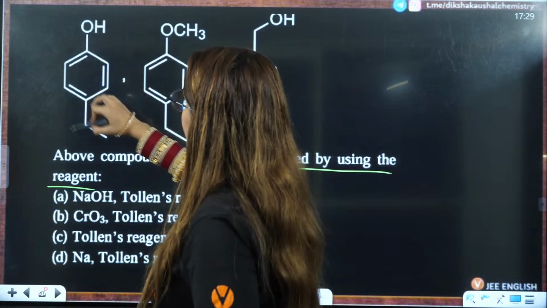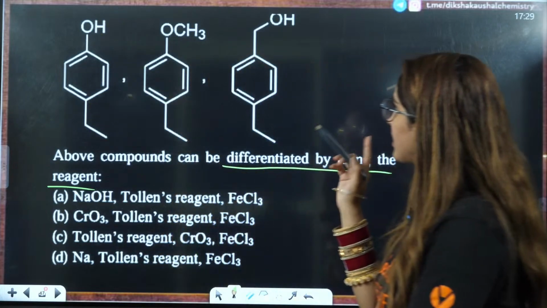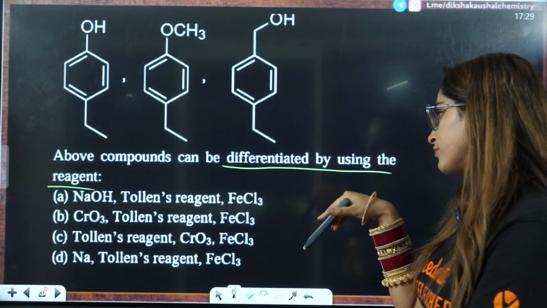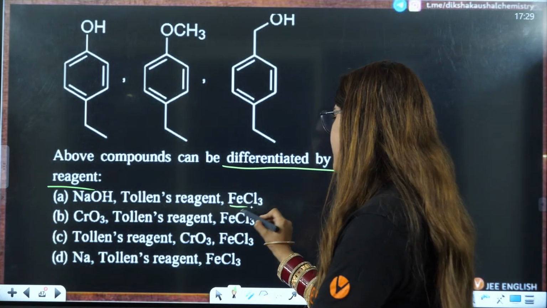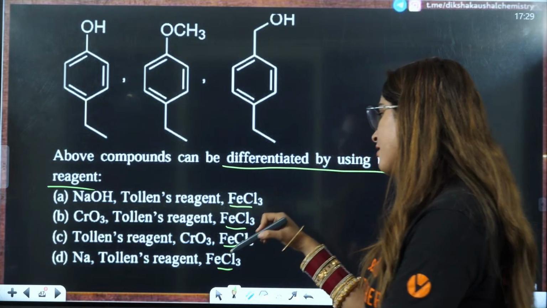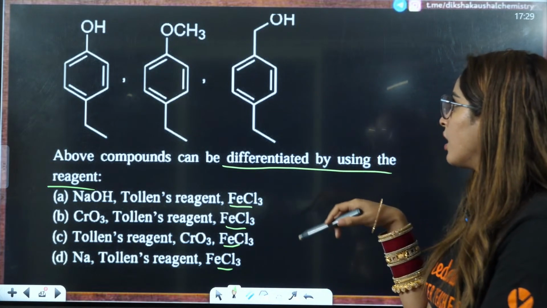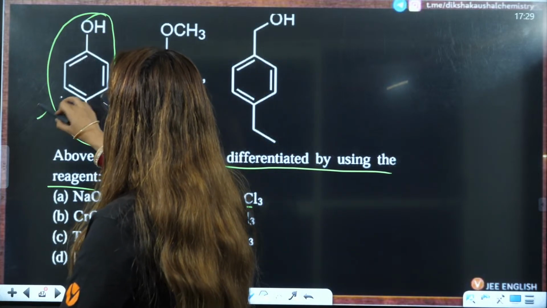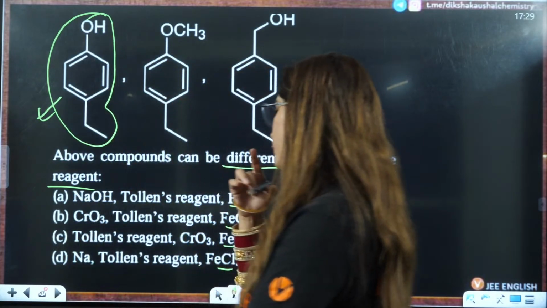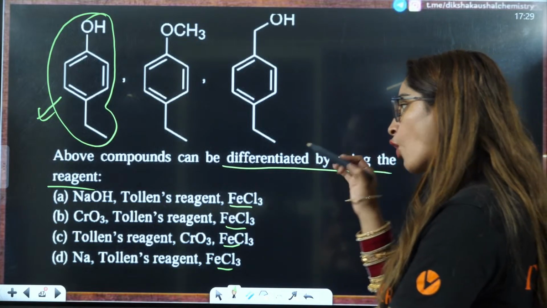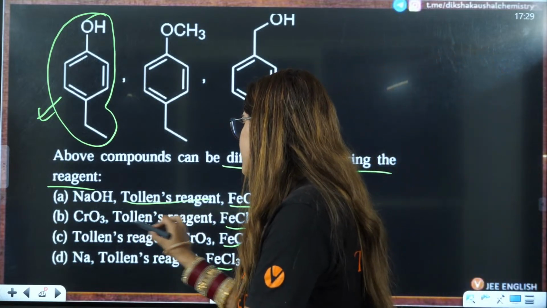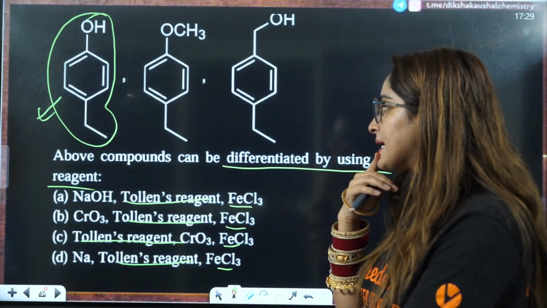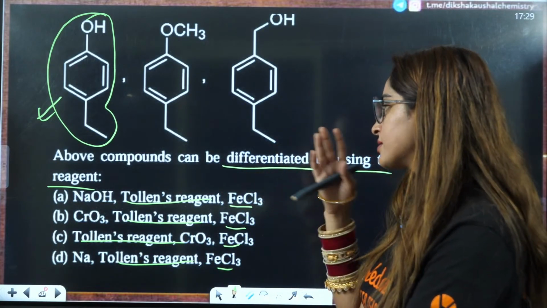So if you see this reagent, this is OH, this is OCH3, this is CH2OH. Now any of these, FeCl3, we know that FeCl3 test is given by phenol. So phenol means this is going to give you FeCl3 test, right? This will give you FeCl3, that definitely you will use. Then you have Tollens reagent in all of them. Tollens reagent in all of them. Now you have to see whether Tollens reagent should be the first or the second one.